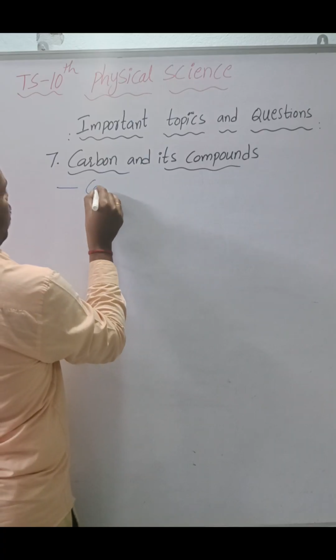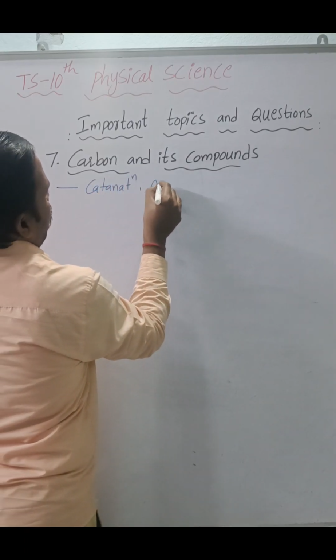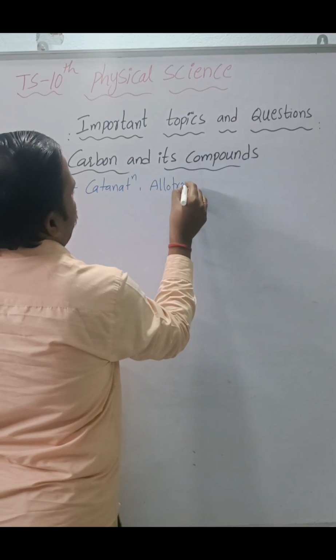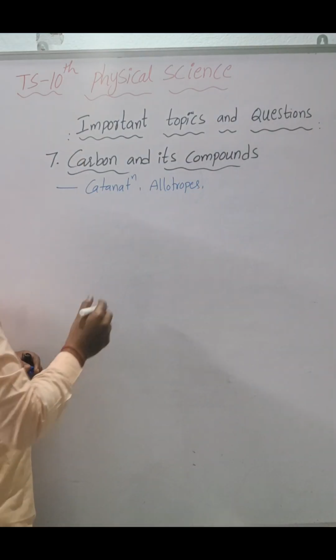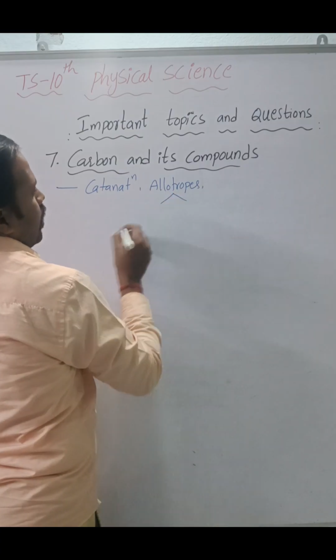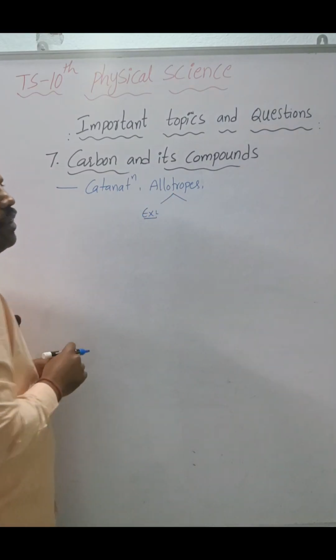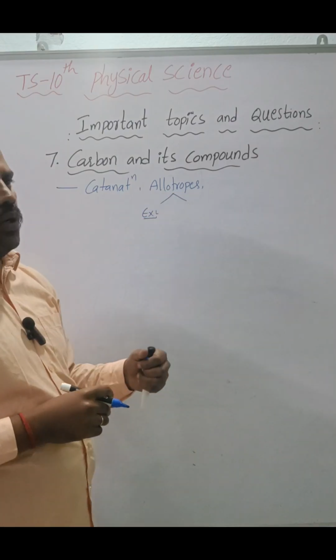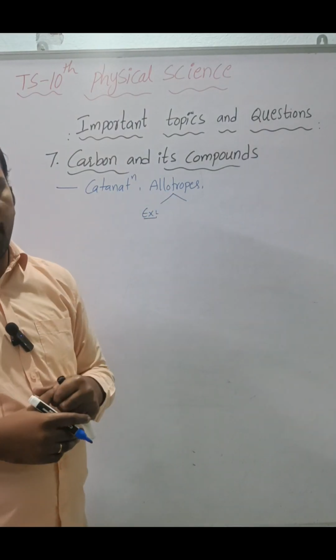First, catenation, allotropes. Allotropes have types. However the question is asked, explain with an example: what are the types of allotropes, give an example, define catenation.